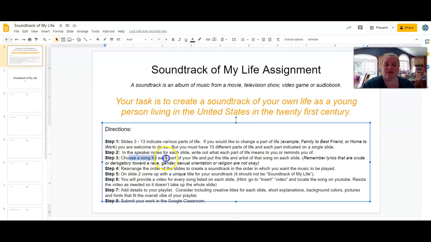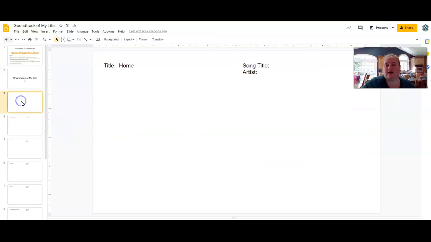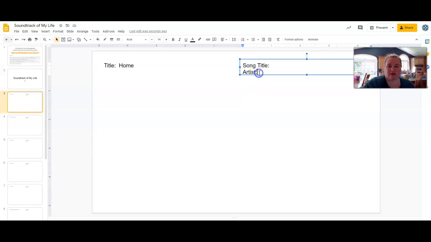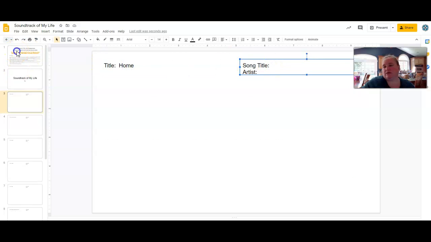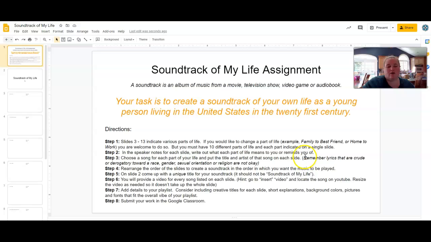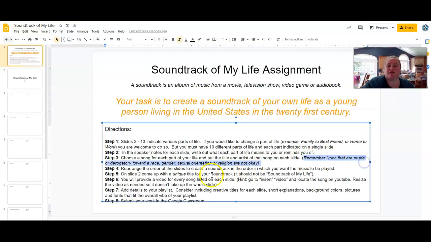Step 3 is you need to choose a song that goes with each part of your life, okay? So the title and the artist are going to go on that slide. So if I come back over here, it says song title and artist, all right? So whatever piece of music that you're going to link to this category of home, you need to type the song and the artist there. Remember, lyrics that are crude, derogatory towards the race, gender, sexual orientation, or religion are not okay. This is a school project. Please make sure you are cognizant and aware of that, okay?